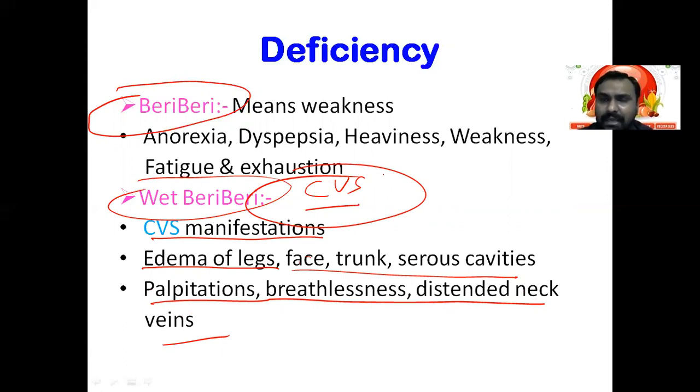The heart gets its energy from the TCA cycle. But as alpha ketoglutarate is not converted to succinyl CoA and pyruvate is not converted to acetyl CoA, not enough energy is produced, leading to the CVS manifestations. That's why these symptoms develop in vitamin B1 deficiency. So that was wet beriberi.